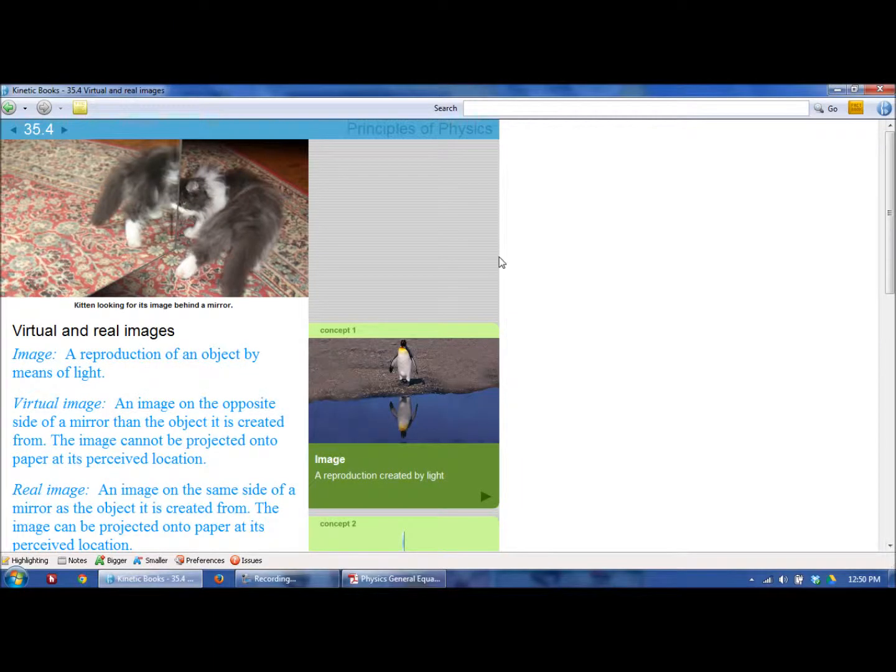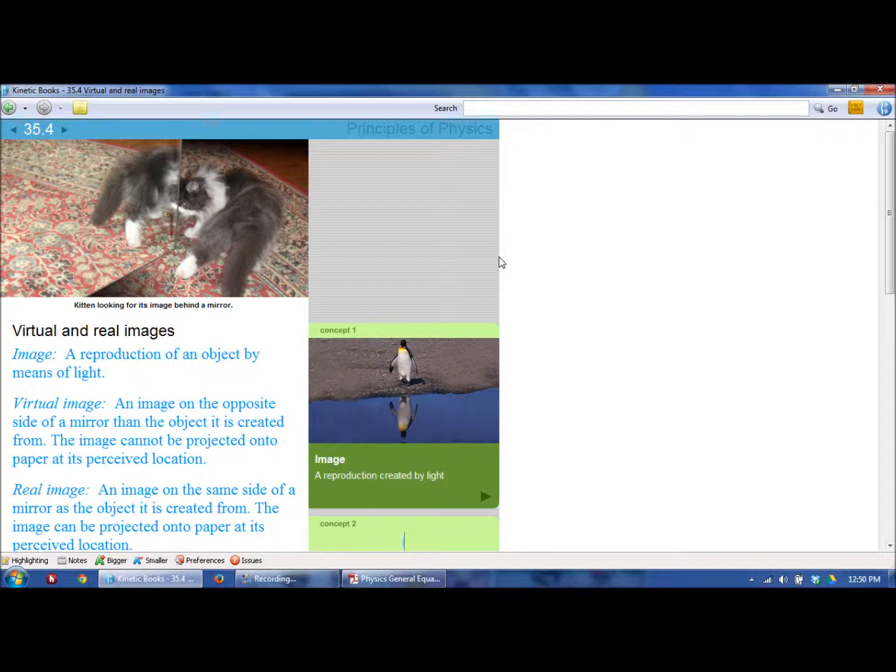The difference between what is known as a virtual image and a real image: a real image is where light actually crosses or actually meets. Anything projected on a screen is producing a real image. If you think about our projector in class that projects on the smartboard or the whiteboard, that is producing a real image. A virtual image is where light appears to come from, but does not really come from there.